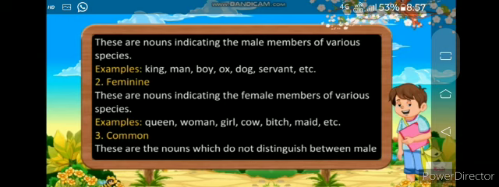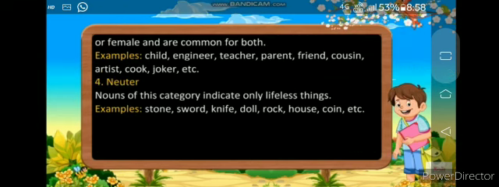Now common gender: these are the nouns which do not distinguish between male or female and are common for both. For example: child, engineer, teacher, etc. Now neuter gender: nouns of this category indicate only lifeless things. For example: stone, sword, knife, etc. The nouns that cannot be counted are called uncountable nouns. So here we have finished the chapter on nouns and the types of nouns.